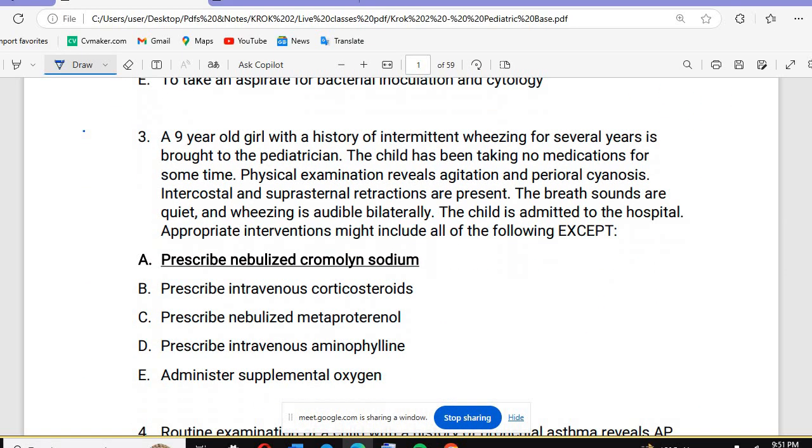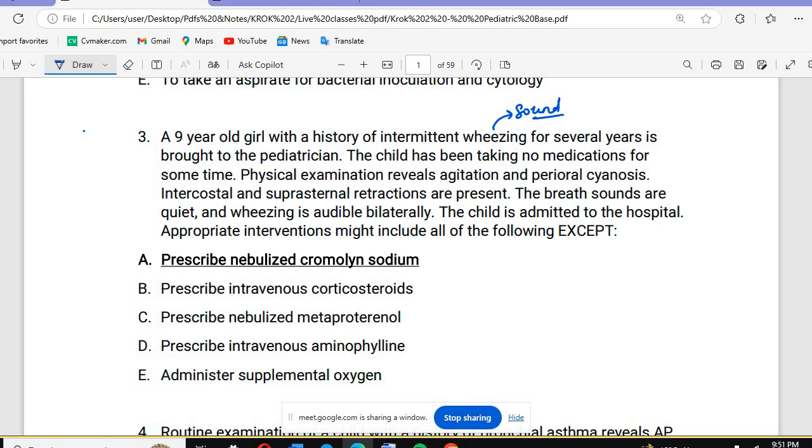After that, we will be having a 9-year-old girl with a history of intermittent wheezing. What is wheezing? Wheezing is a sound that the patient will feel while on inspiration or expiration. So it can be inspiratory wheezing or expiratory wheezing. In most conditions, you will get expiratory wheezing, during expiration.